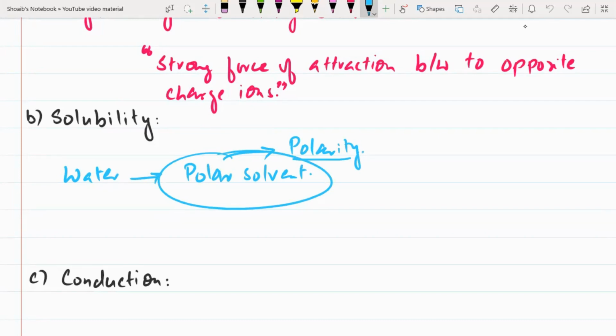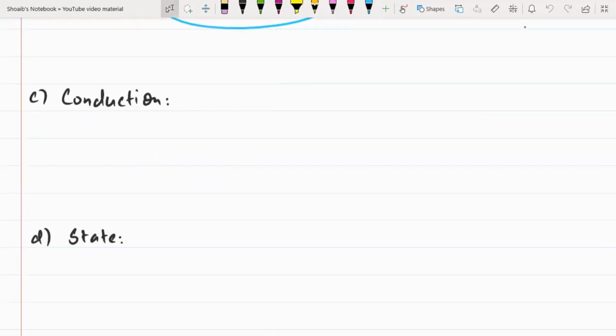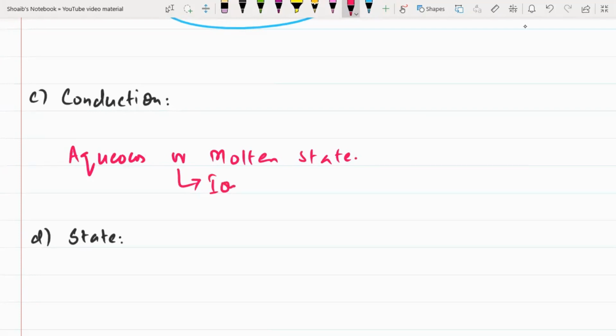Okay. Now, for conduction, the ionic compound can conduct electricity. They can conduct electricity only in an aqueous or molten state. Why? Because ions are free to move. Because of the free movement of ions, the ionic compounds can conduct electricity.